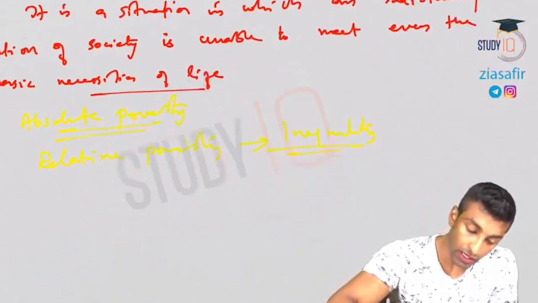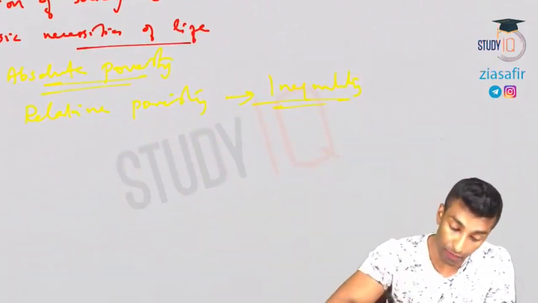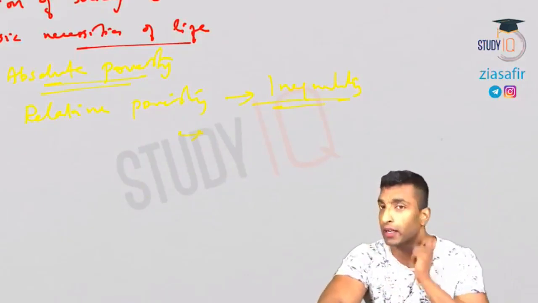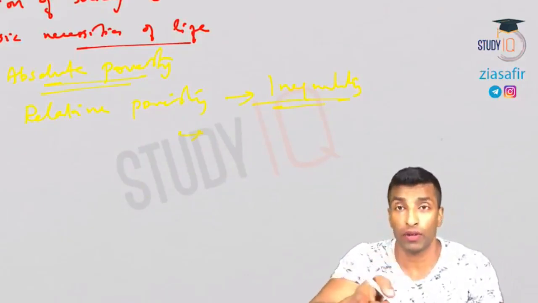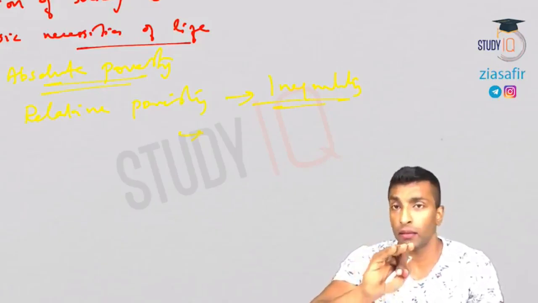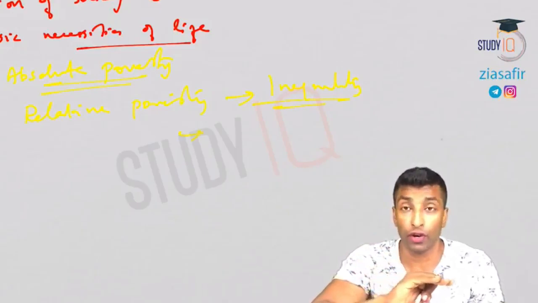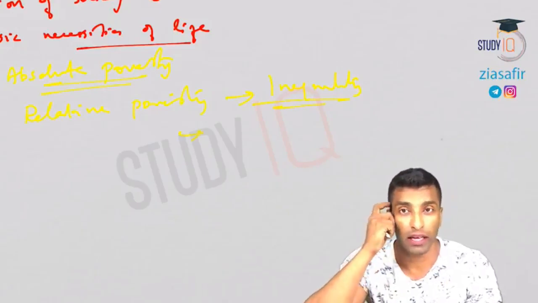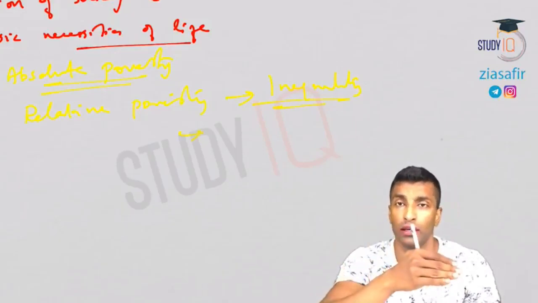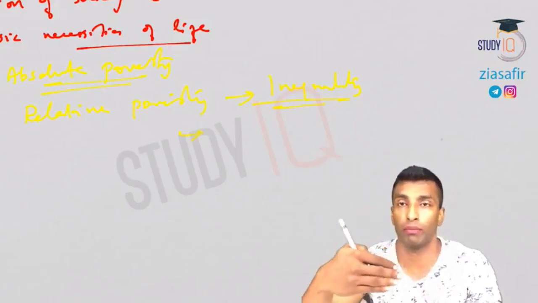So for example, percentage of population earning less than 50% of the median income. Now, why am I talking about median income? This concept of mean and median, we have discussed in the previous session. The reason why we are taking median is it is the middle value. If you take mean, there may be some problems, because the rich people's income will be added.